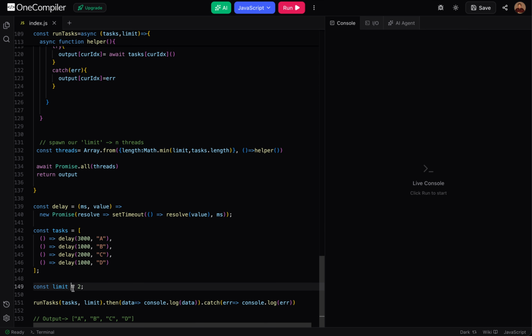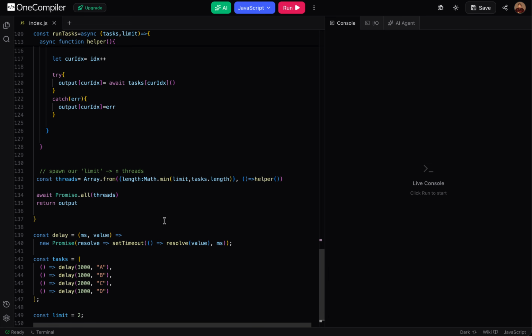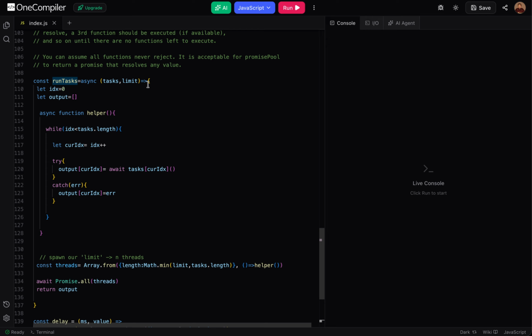Our maximum limit over here is 2, and now we will give this to this runTask function, which will act as our pool, right? Now what this runTask function does is it will create pools. This is pretty much clear, I guess. Now how we are creating the pool is what you have to see.